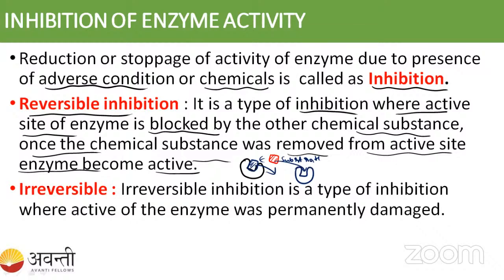Irreversible, what have they given? Irreversible inhibition is a type of inhibition where the active site of the enzyme is permanently damaged. We cannot remove the inhibitor from the active site. So this is about irreversible inhibition. I think you understood. If you have any questions, you can ask me, students.